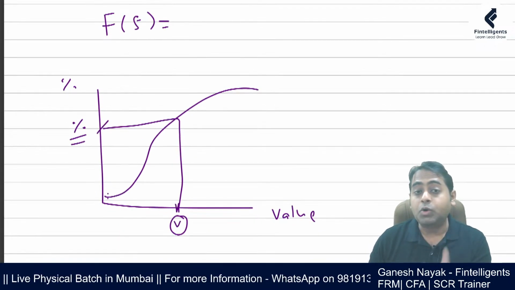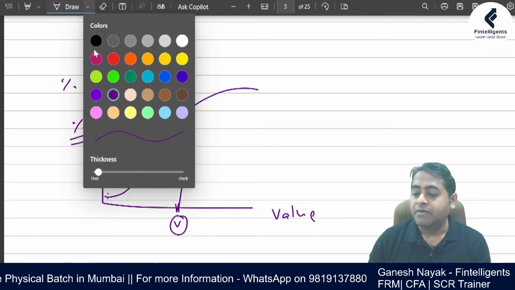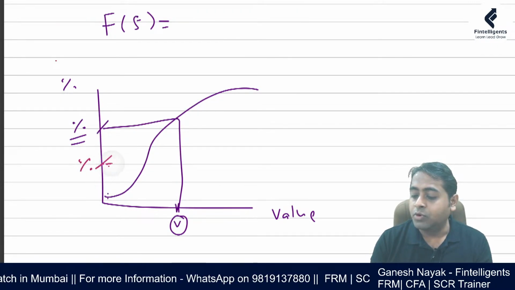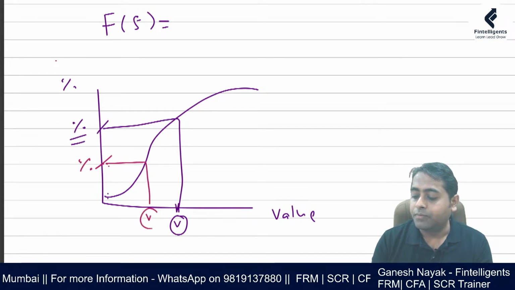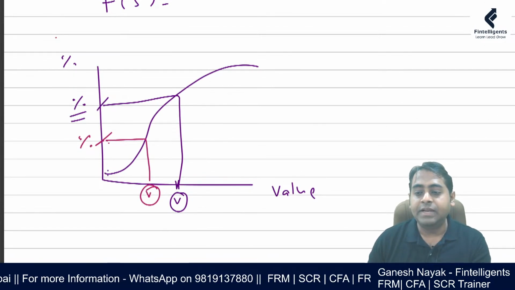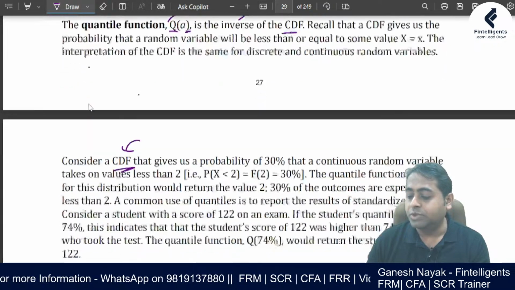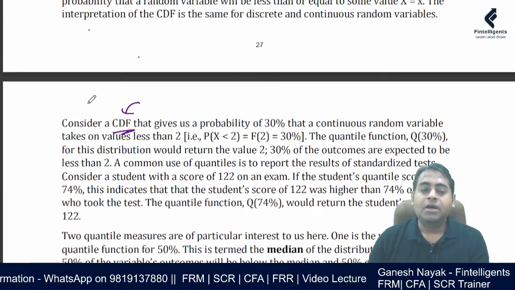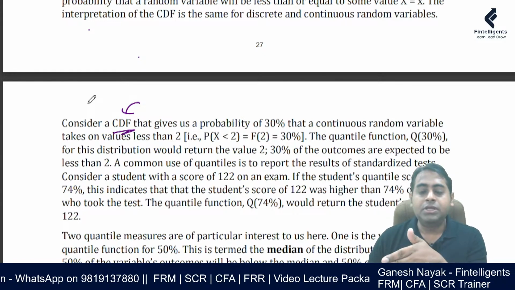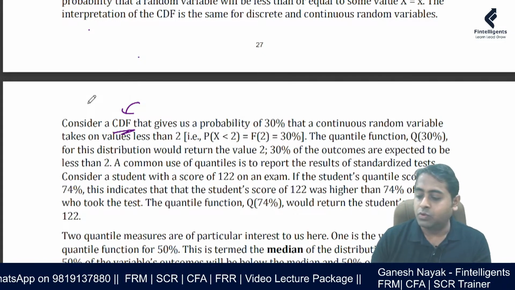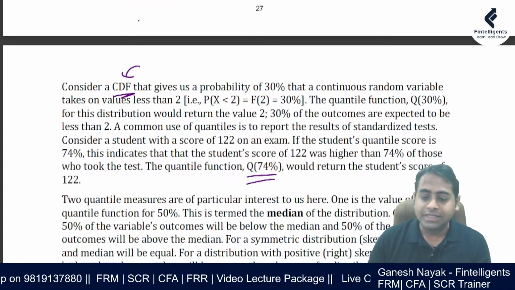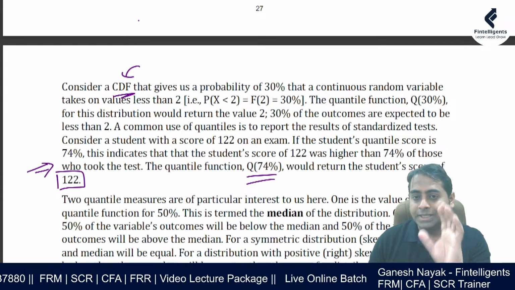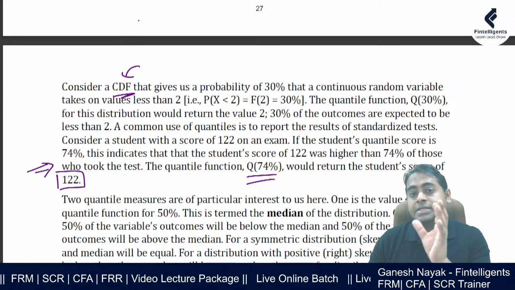But when we talk about quantile, what we are simply doing is exactly the inverse. That means I know the probability, and I'm going to use this diagram to come to this value. So the concept of quantile should be clear to you: you have a particular probability, so you go back to that value. The quantile of 74, for example, gives you the value of 122. They have given you an example also. But what is this quantile function? How is it connected to the CDF?